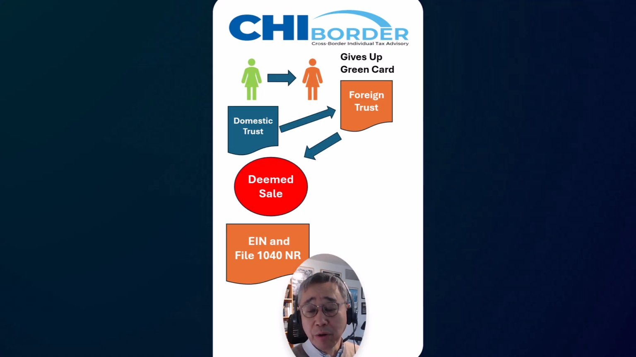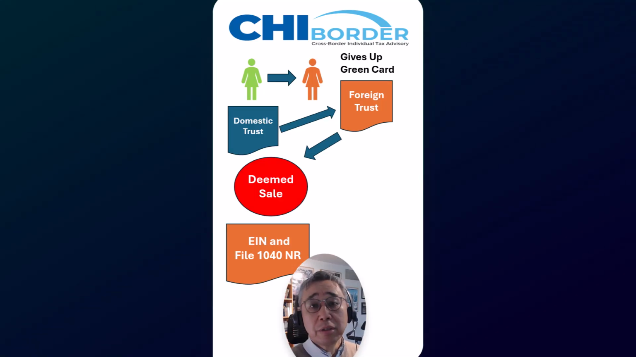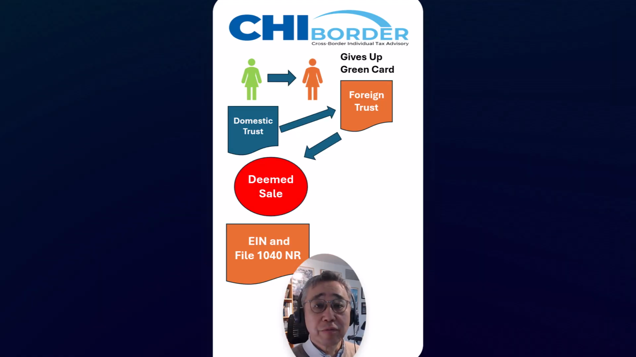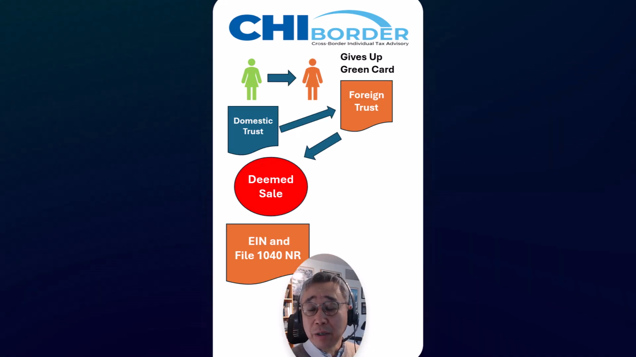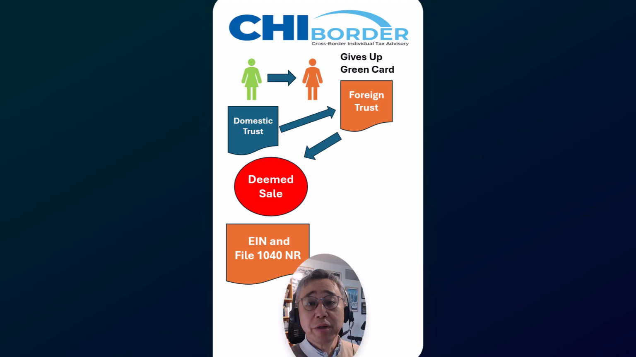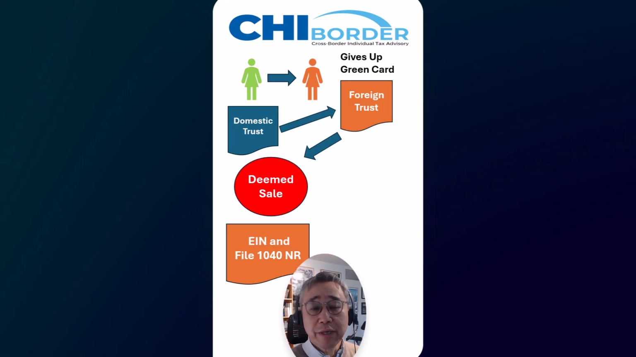which means the trustee or the person who abandons her green card needs to obtain a new employer identification number for the trust, and on behalf of the trust has to file Form 1040-NR and recognize gains and pay taxes. This is very similar to the taxation of US exit taxes, mark-to-market taxation, deemed sale.